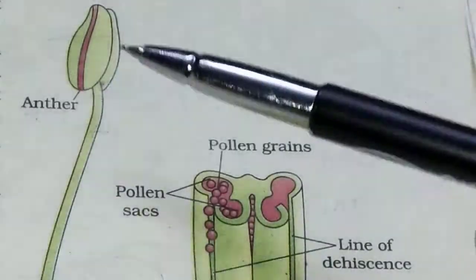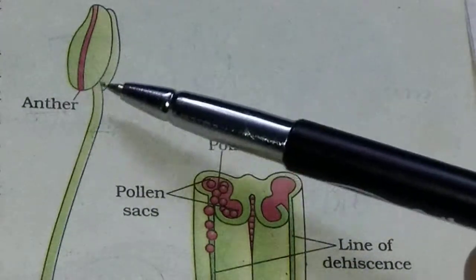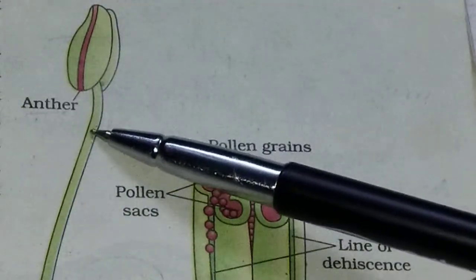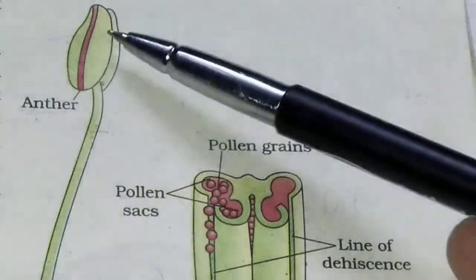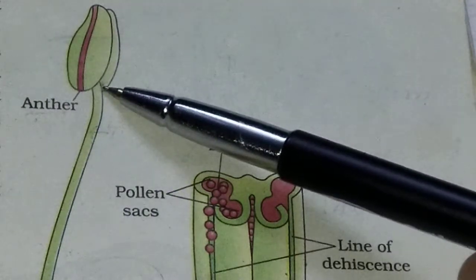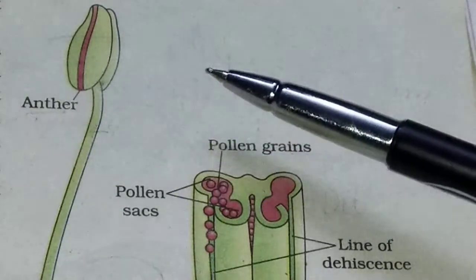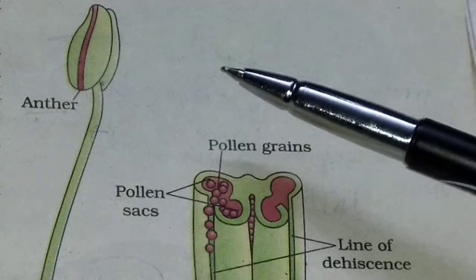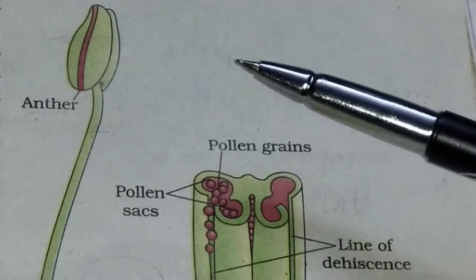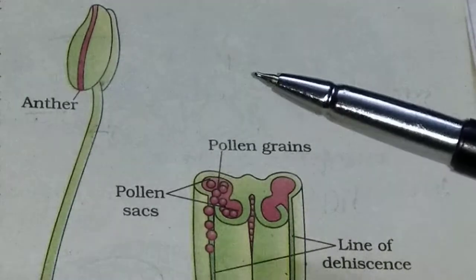See the single figure of stamen in your NCERT book. This is the single stamen. Stamen consists of two parts. First one is the anther lobe and second one is the filament. Filament and anther lobe fuse with the help of the connective tissues. Anther lobe may be divided into two types on the basis of their cells. First one is the monothecous anther lobe and second one is the dithecous anther lobe.